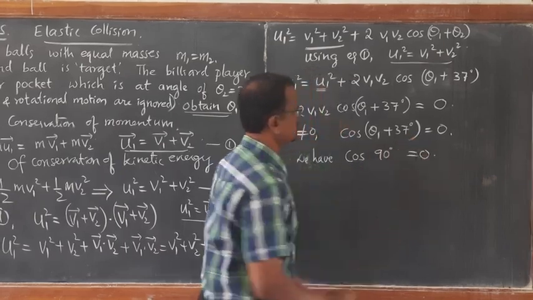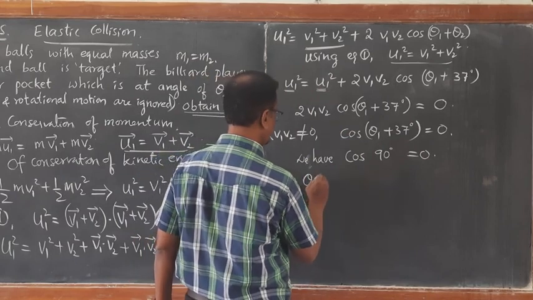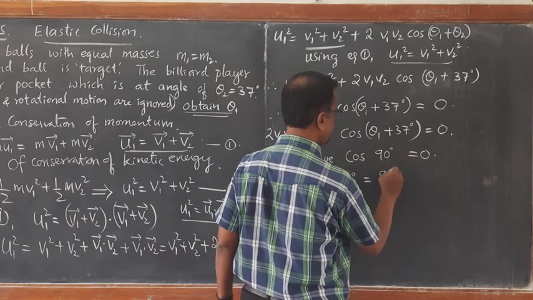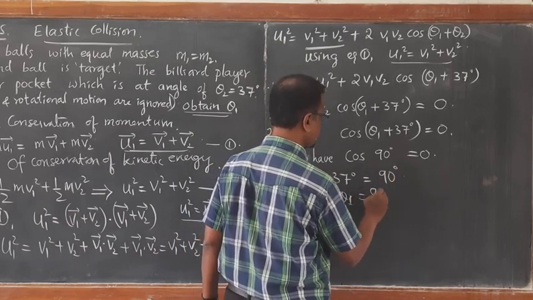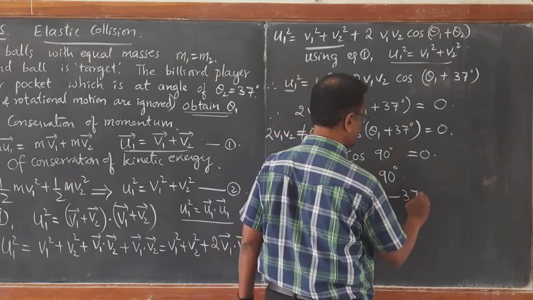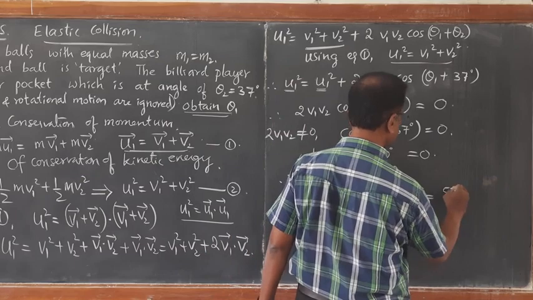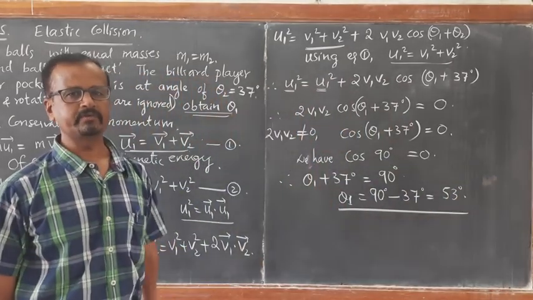So theta 1 plus 37 must be equal to 90 degrees. Therefore, theta 1 becomes 90 minus 37, that is 53 degrees. That is how we calculate.